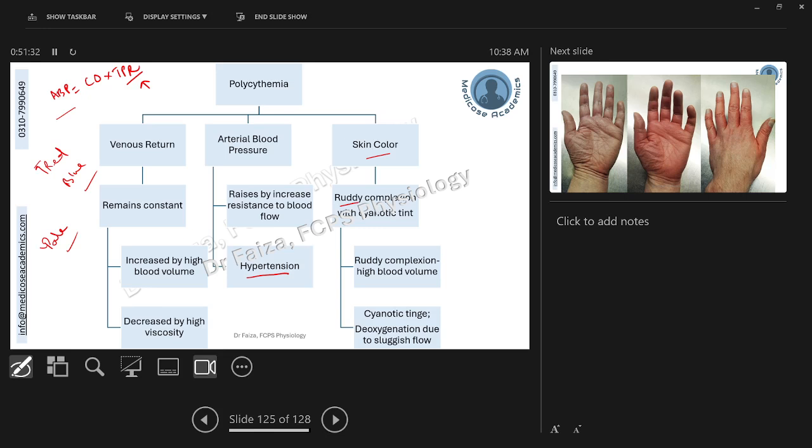It stays longer in the peripheral vasculature, where it also gets deoxygenated. So there are more RBCs giving a reddish tinge, but many of them are now deoxygenated, giving a bluish tinge. So we say they have a ruddy complexion because of high blood volume and a cyanotic tinge because of sluggish flow. Ultimately, the patients present with a ruddy complexion with a cyanotic tinge.